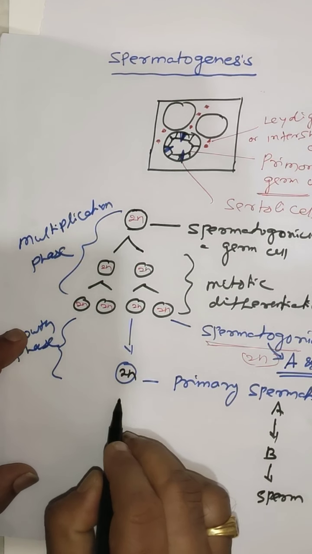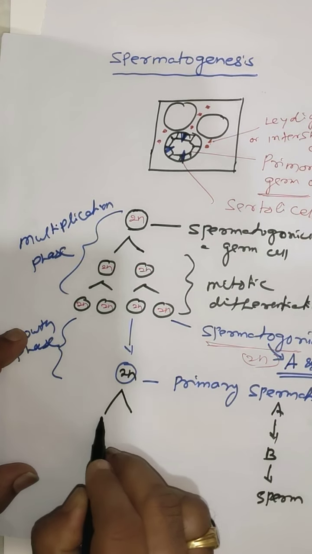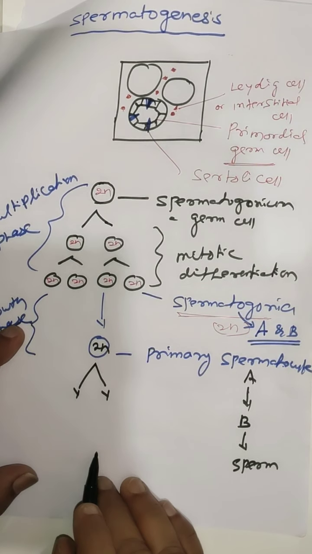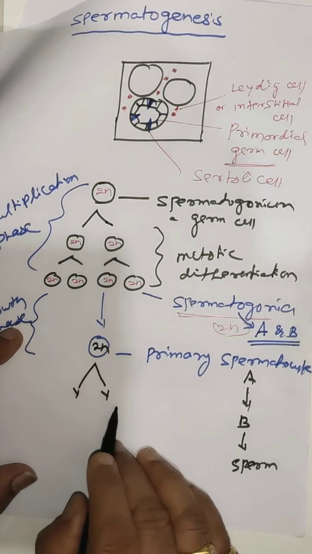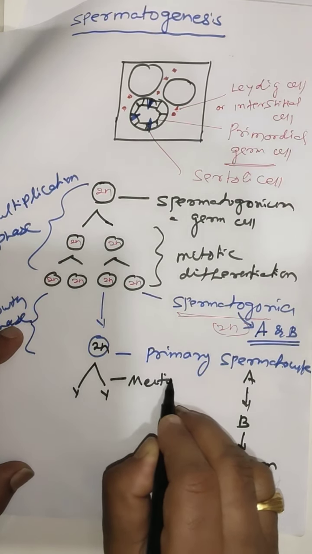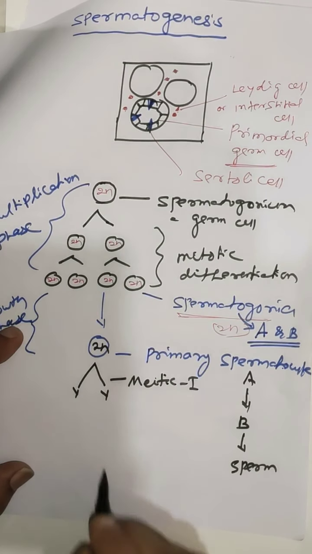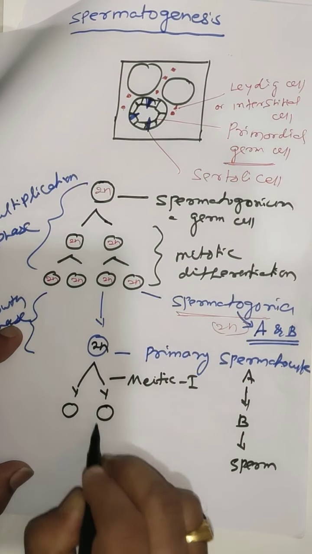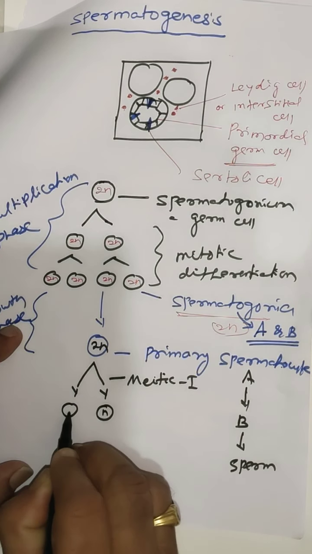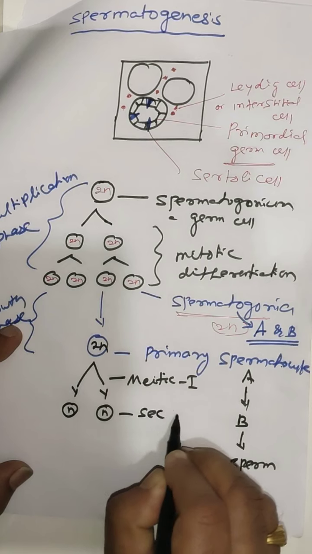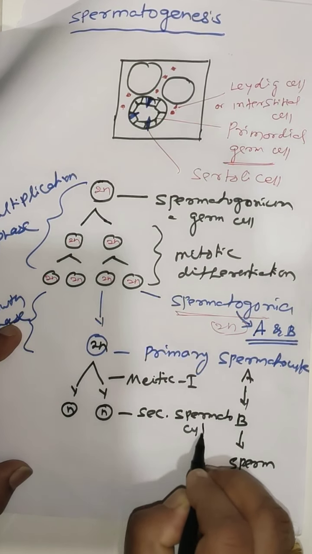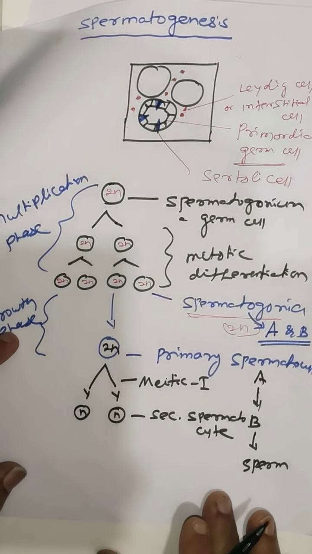The primary spermatocyte now undergoes the maturation phase and divides by meiosis 1 to produce two haploid cells known as secondary spermatocytes.